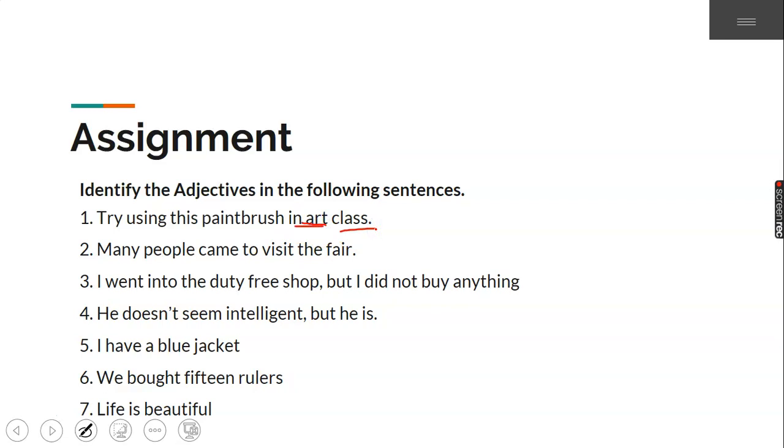Before we end, let me say this. Take your time to go through the types of adjectives again and the examples. Study them very well. It will make you better. And do my assignments on your own. Don't copy a friend or check the internet. Try and do this on your own so that you can learn. And after my class, you can do more research on this topic.